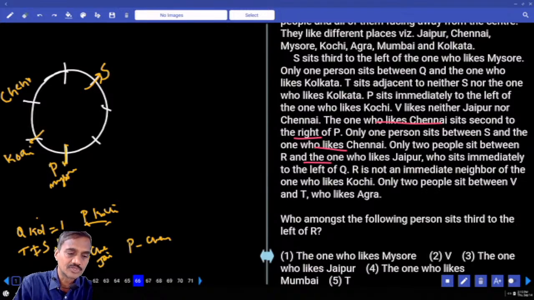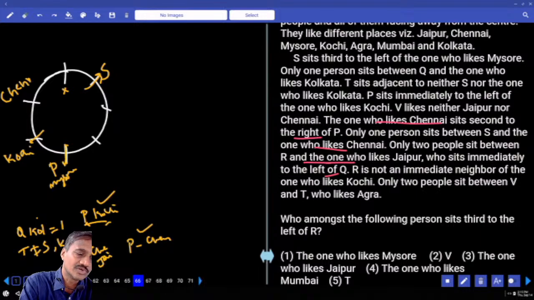Next, between Q and Kolkata there must be exactly one. We have done with this information, and P and Chennai as well. And only two people between R and the one who likes Jaipur. Jaipur is to the immediate left of Q. We cannot have Q at this place, can we? Q cannot be here.